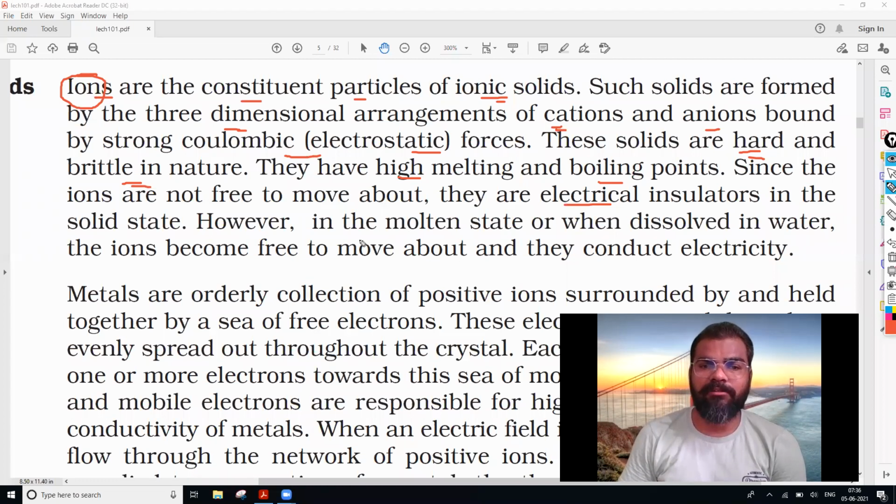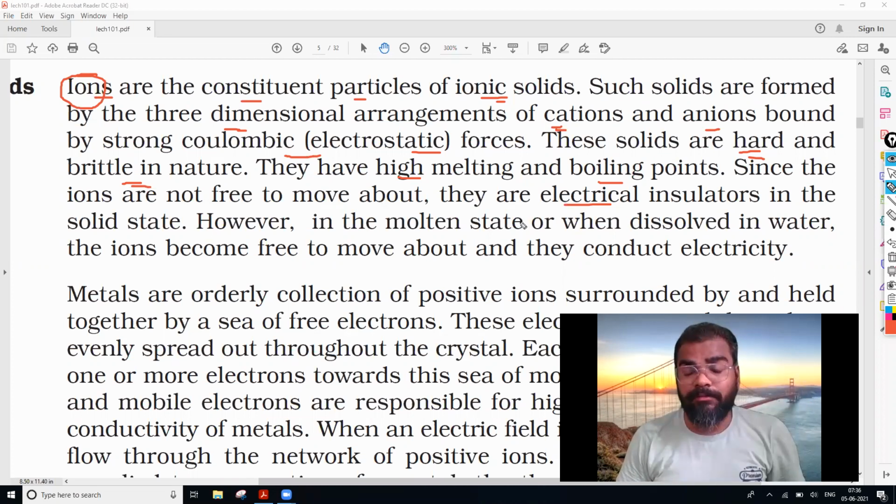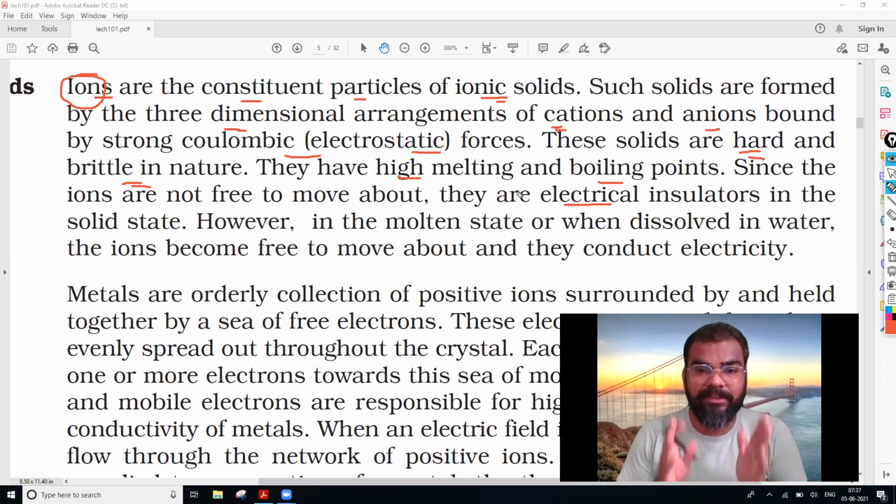However, in the molten state, the reason is often asked. The ionic solids, when in the solid state, do not conduct electricity, whereas in the molten state they conduct electricity. What is the real reason? The reason is very simple.